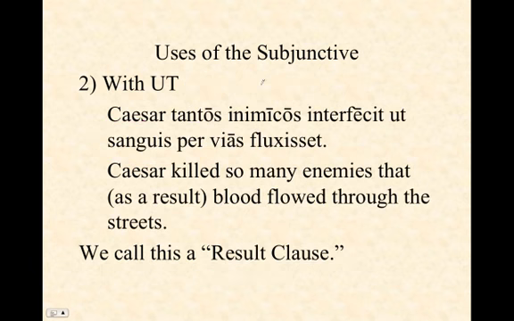Here's another use of subjunctive with ut. Caesar tantos inimicos interfecit. He killed so many enemies, ut sanguis per vias flueret, that blood flowed through the streets. And we could add, logically, as a result of the first thing, that he killed so many enemies, that blood flowed through the streets. When you have some word like "so much" or "so" in the first part, we call this a result clause. Something happened so much that as a result, something else happened.